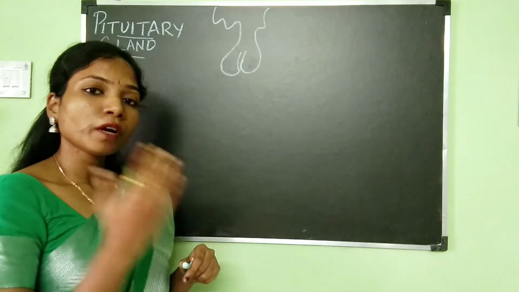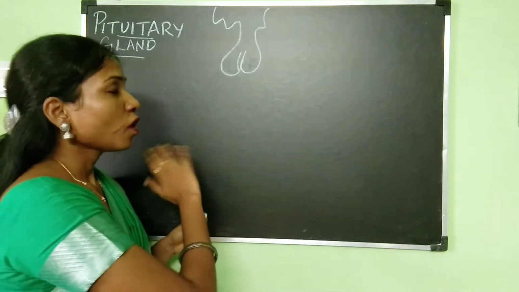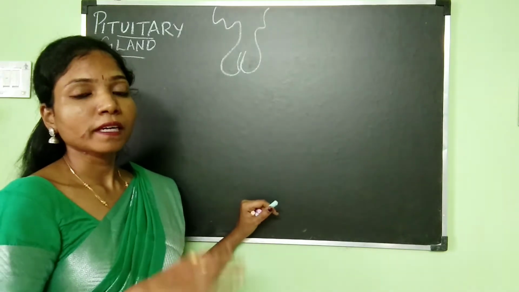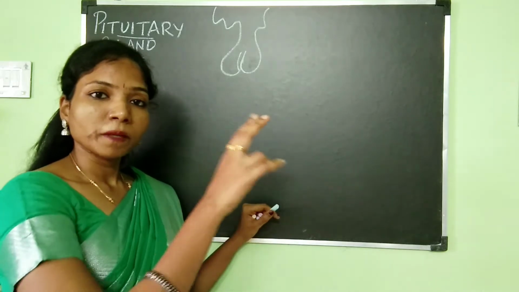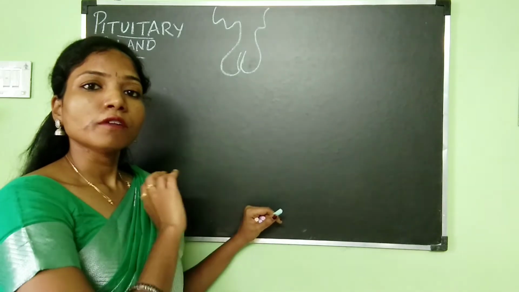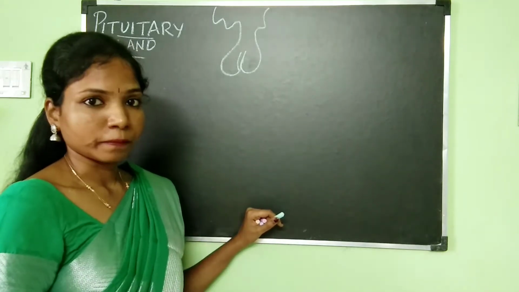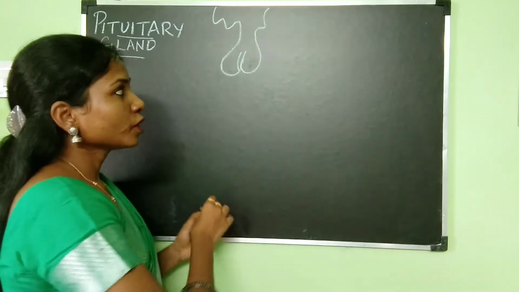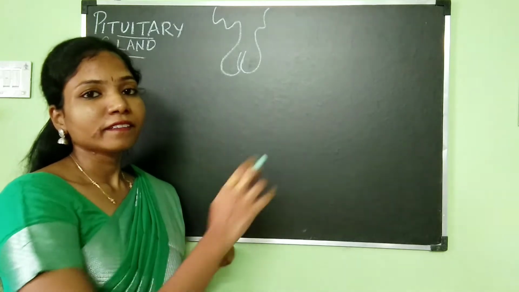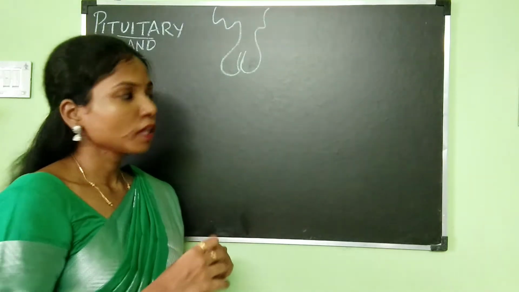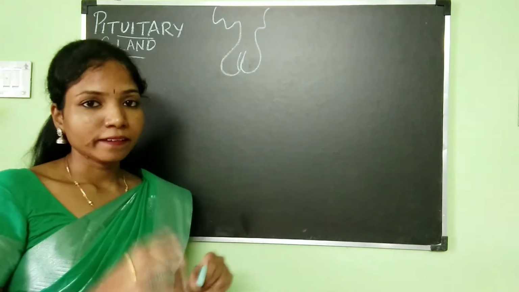So now we are going to be discussing the hormones which are produced by the anterior and the posterior lobe of the pituitary gland. In the previous video itself, the role of the intermediate lobe was completed. So in this video, we are going to be discussing only the hormones produced by the anterior and the posterior pituitary. Okay, so now let's begin with the anterior pituitary.